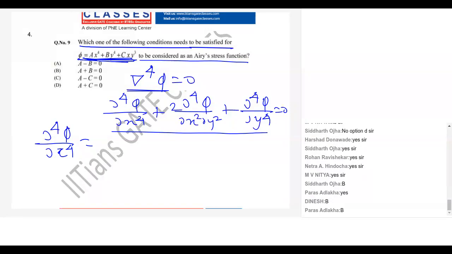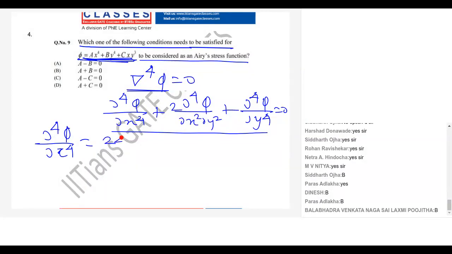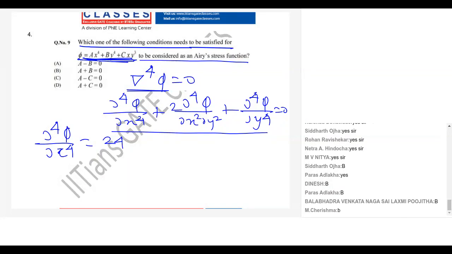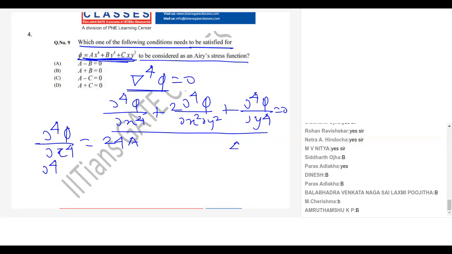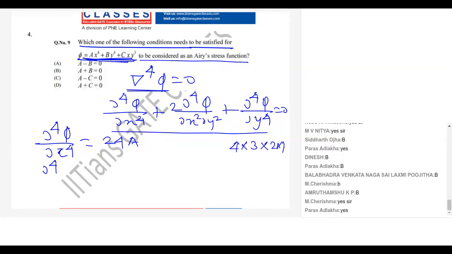So you'll get first 4ax cube, then 12ax square, then 24a. Am I correct? So it is 4 into 3 into 2 into 1.